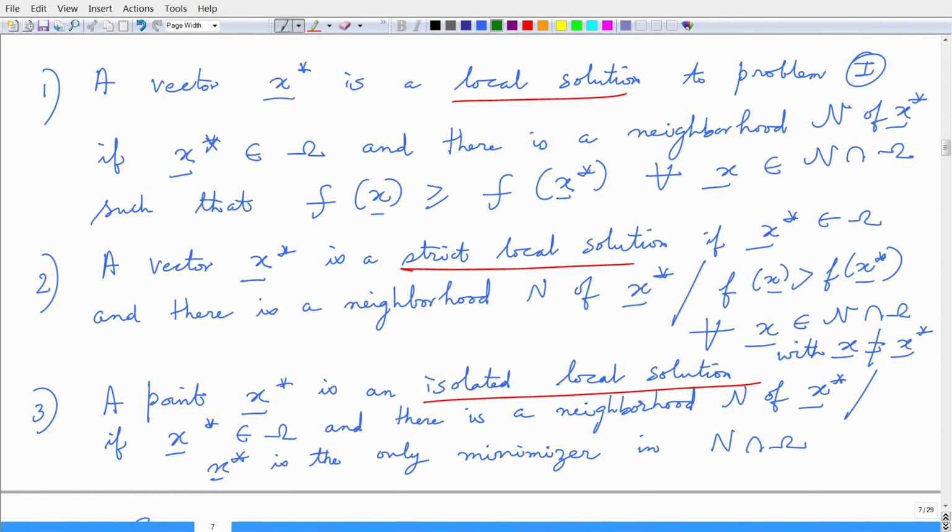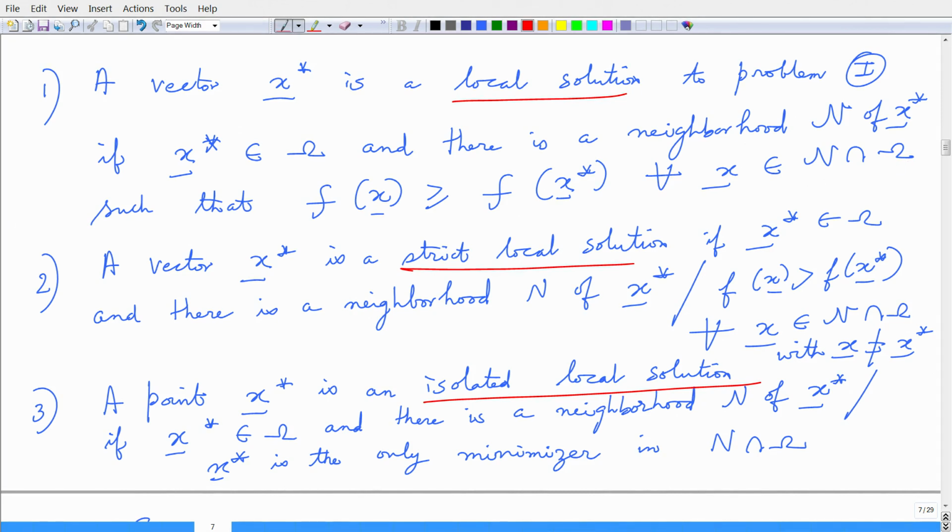A vector x star is a local solution to problem 1 if x star belongs to omega and there is a neighborhood n of x star such that f of x is greater than or equal to f of x star for all x belonging to n intersection omega.